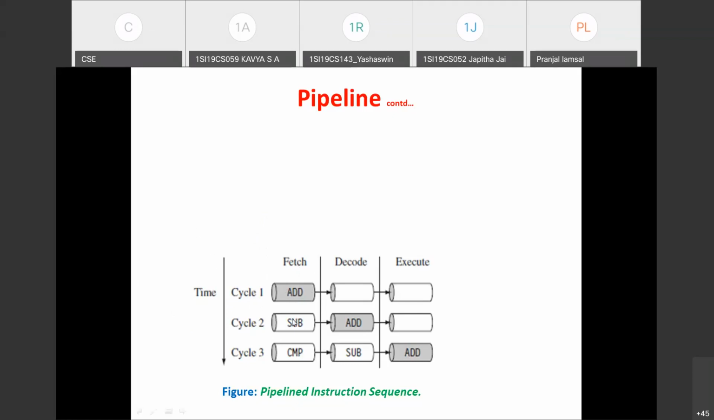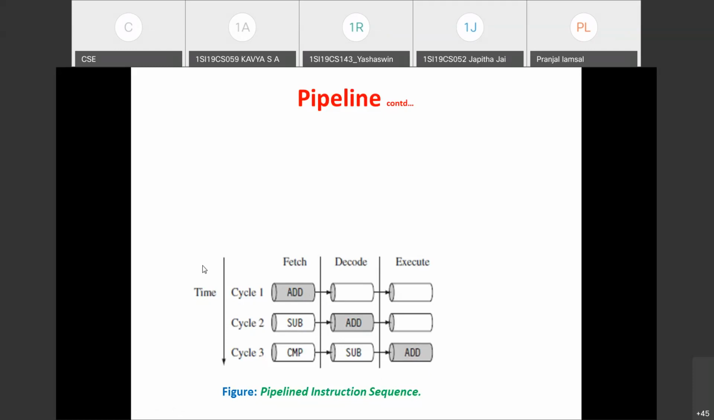In the second cycle, the add instruction is being decoded, and while decoding the add instruction, the processor is fetching the subtract instruction from the memory. In the third cycle, while the add instruction is being executed, the subtract instruction is being decoded, and the compare instruction is being fetched from the memory. This procedure we call filling the pipeline. Once the pipeline is filled, then the execution takes place.